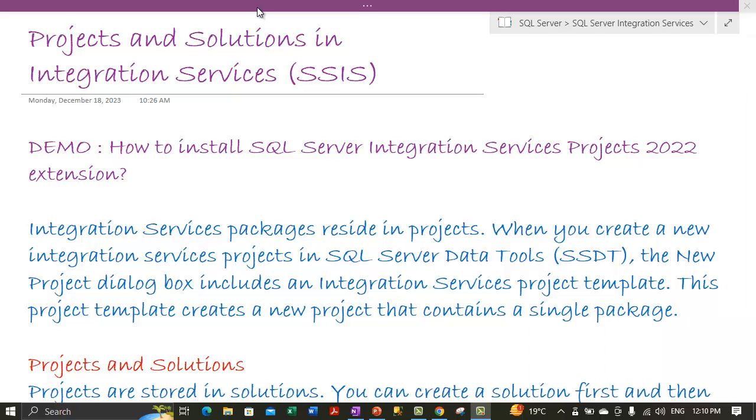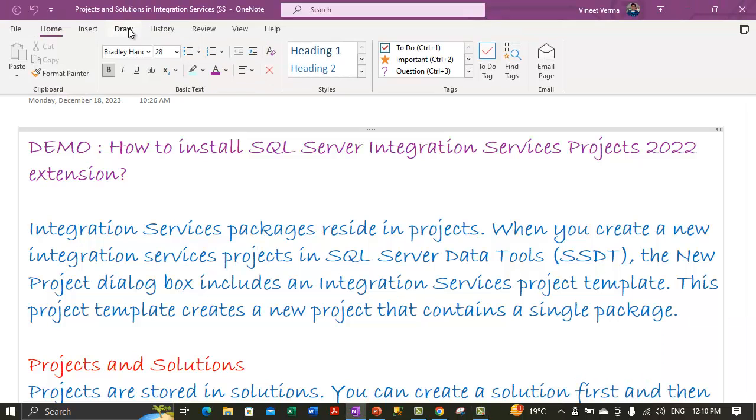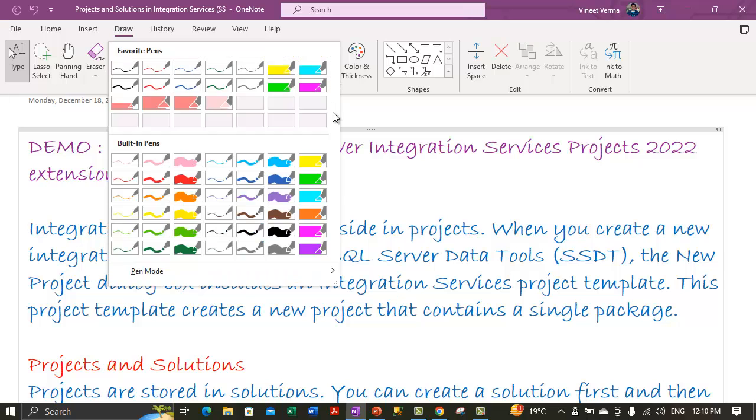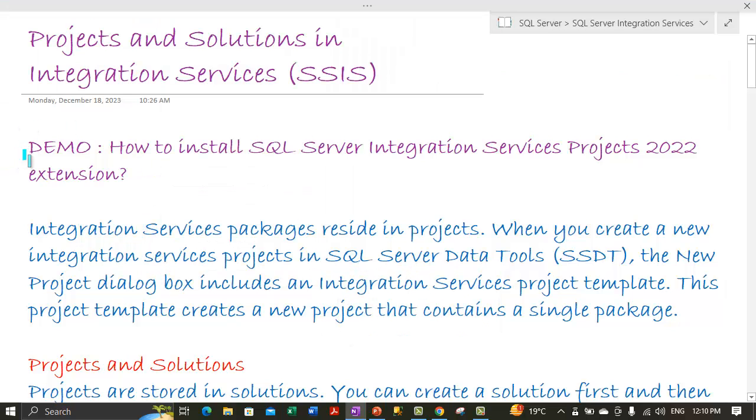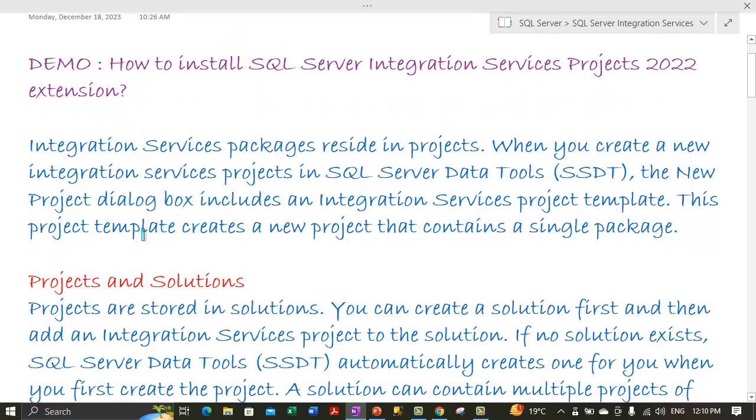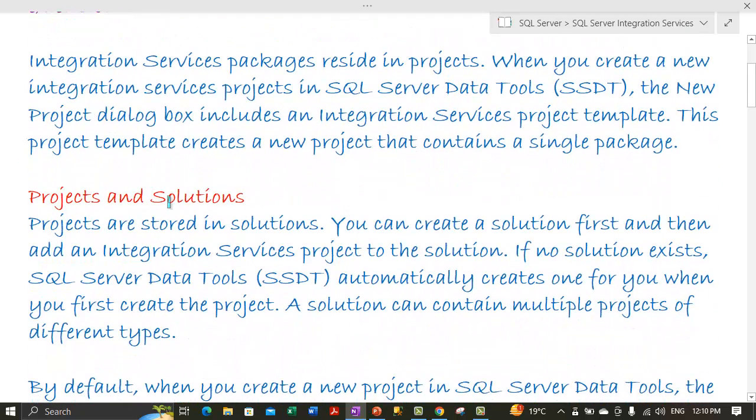So guys, we have come back after the restart, where we have installed the Integration Services extension in Visual Studio. Let me select my pen pointer, and after that let's continue. This demo is done. Let's go ahead and cover some theoretical stuff here.